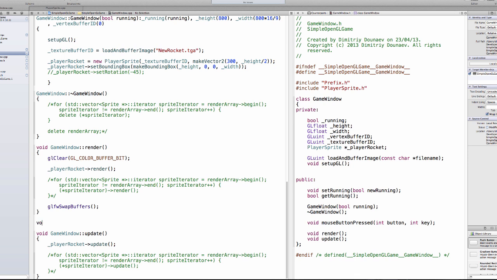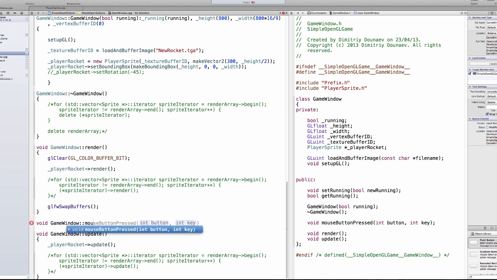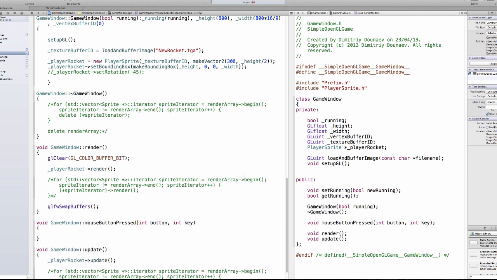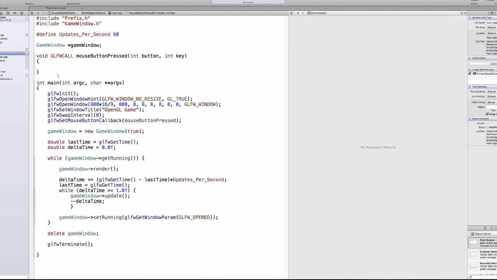So void GameWindow mouse button pressed, int button and int key. Then go back to your main.cpp file and just call the game window pointer's mouse button pressed with button and key.